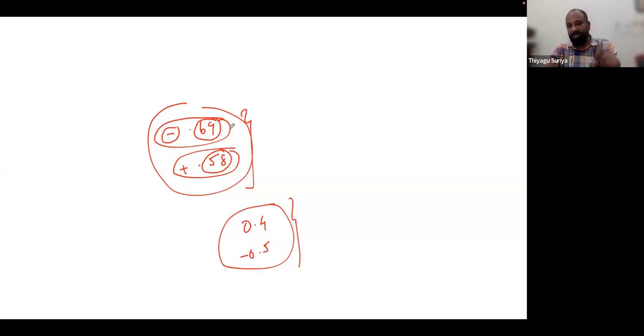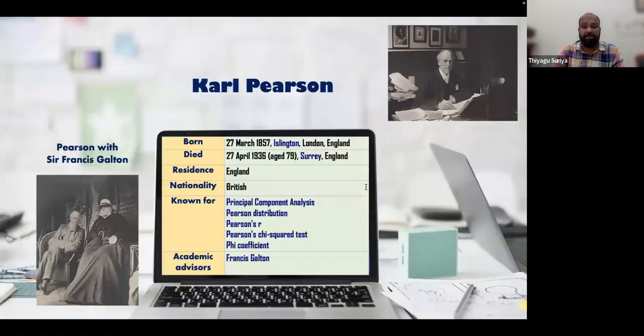But in the case of correlation, I am talking about the strength. Therefore, you check the magnitude only. Don't look at the direction. Okay, hope you're getting this. Those who understand, you can type in the chat box. This question may come in NET examinations.